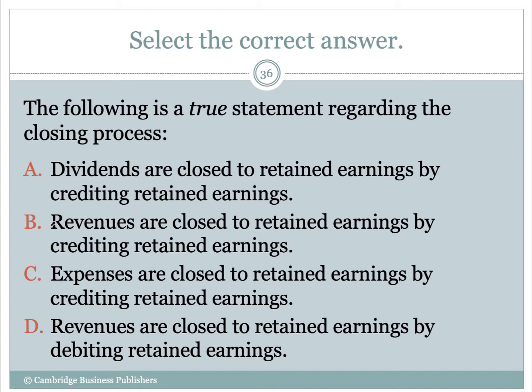Expenses are closed to retained earnings by crediting retained earnings. No, that's not correct, right? Because expenses decrease retained earnings. How do we increase retained earnings? With a credit. How do we decrease retained earnings? With a debit. So by crediting retained earnings, we're actually increasing it, and that's not the effect that expenses have on retained earnings, okay?